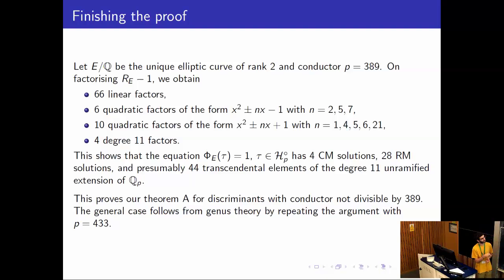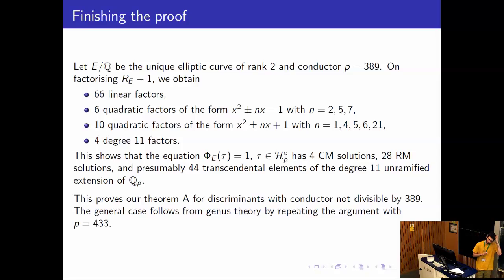We get the same thing for the discriminants of the form n squared minus 4. I should remark here that we have n equal to 1 as well, which is 1 squared minus 4, it's minus 3, and we get something CM actually. But this is kind of a degenerate case of the theory, so it's fine. And in this case, we can even prove unconditionally that it's a zero. And then we have some larger degree factors. And the conclusion is that this proves our theorem for discriminants which do not have conductor divisible by 389.